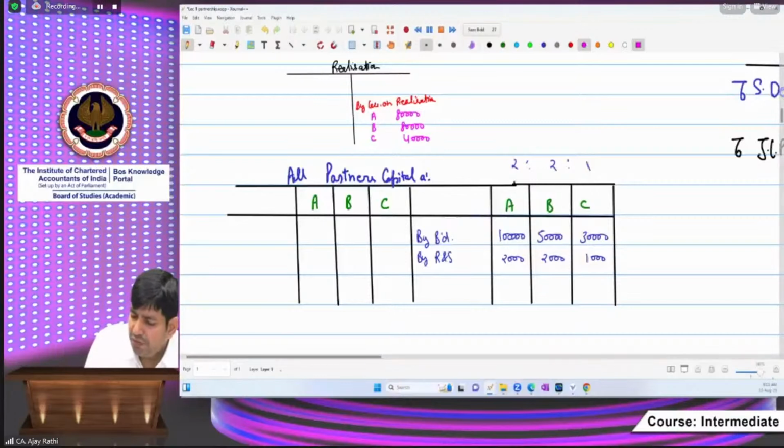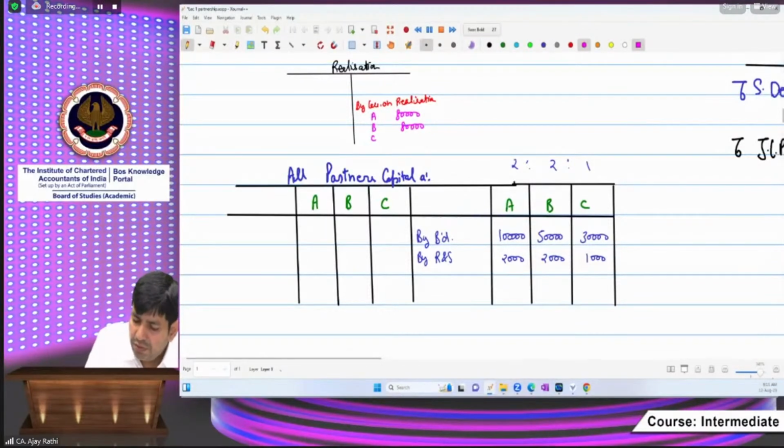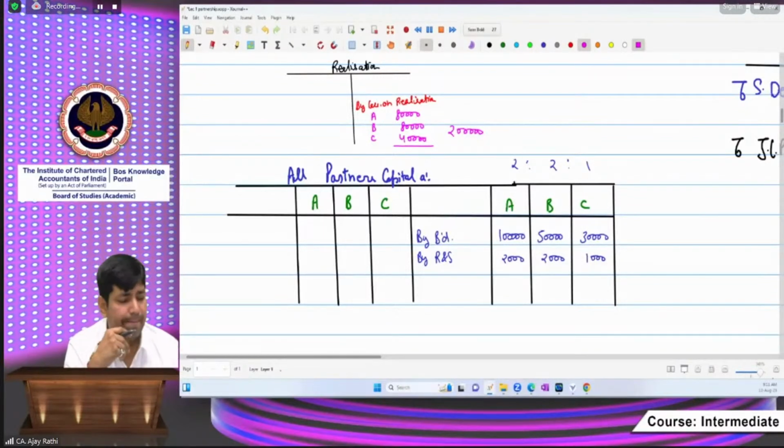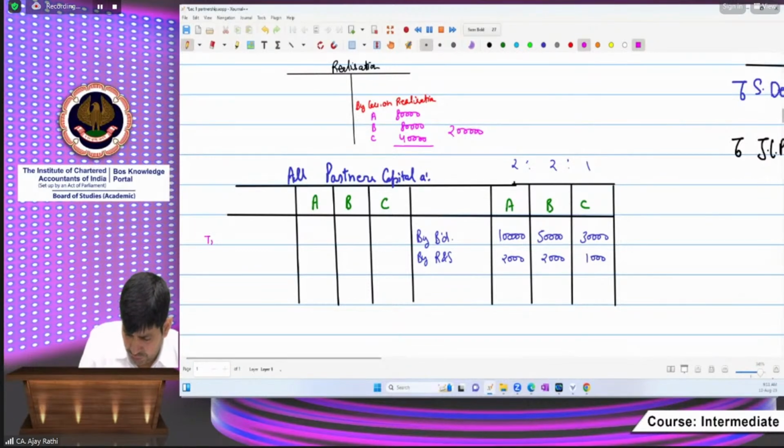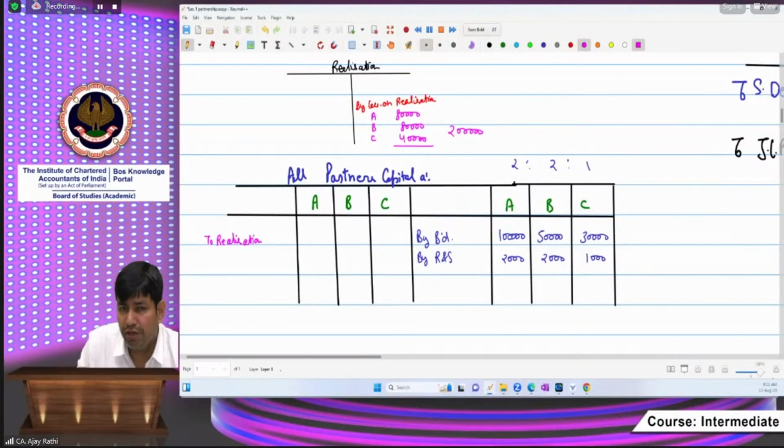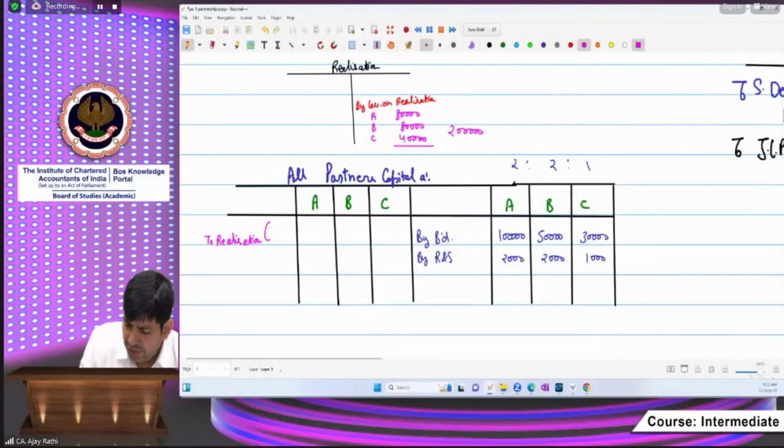This is the loss distribution. 80,000 and 80,000 and 40,000 means 2 lakh loss is there, and that has been distributed in the profit loss ratio. And you have shifted the loss to the realization account, partners capital account debit to realization account. You need not note it down. Okay, beta, you need to understand only. So you have shifted the loss here in 2:2:1. That is the realization loss.